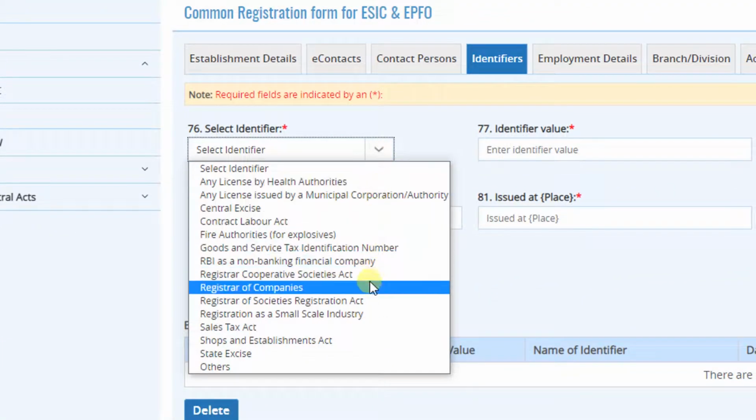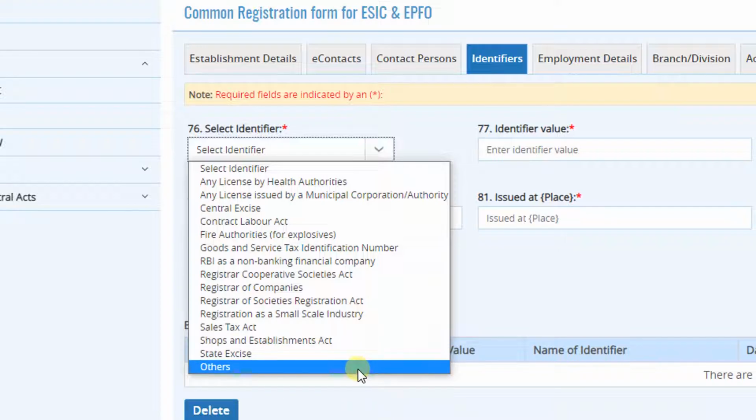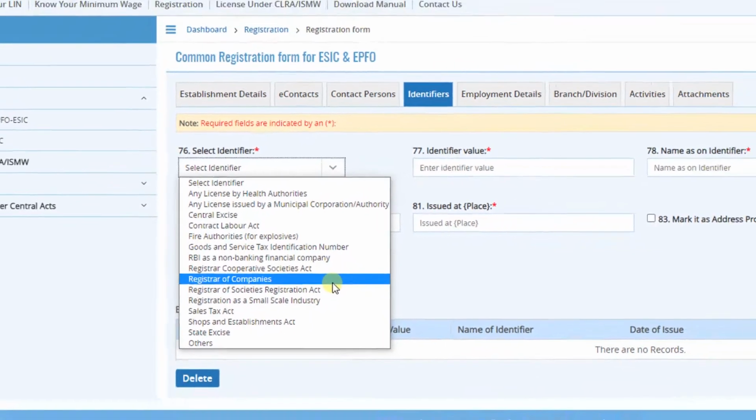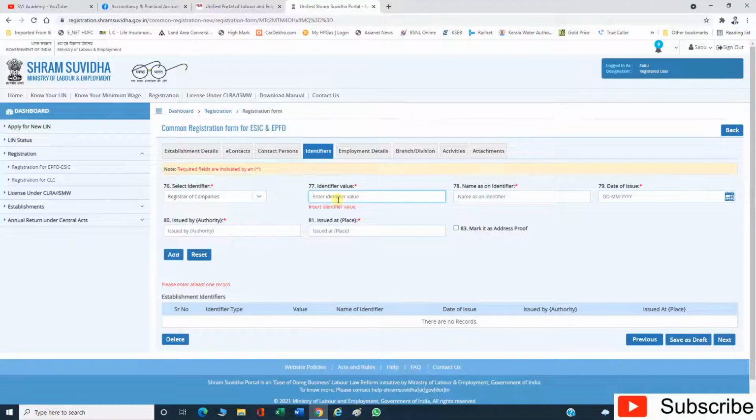Select the appropriate license from the drop down list. So I am selecting here registrar of companies. Here on the identifier value, we have to mention the certificate number. The next is name as on identifier. Then the certificate date, issued by authority, registrar of company, issued at place. Which place? Mention the place which is shown as per the license.